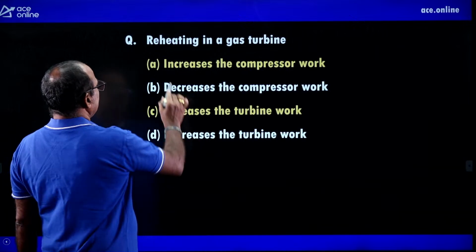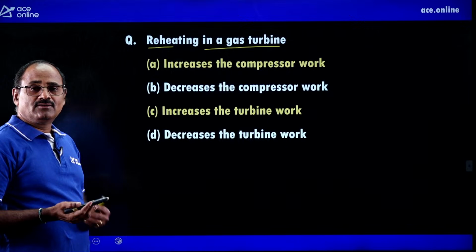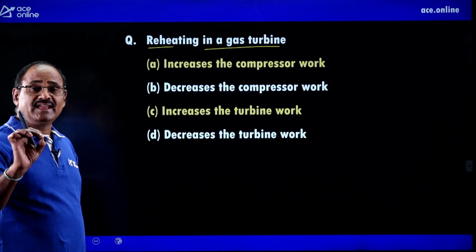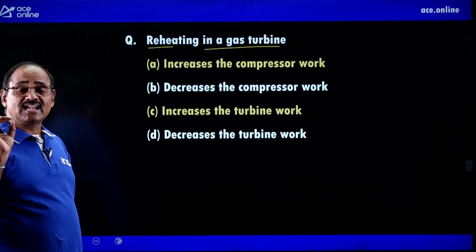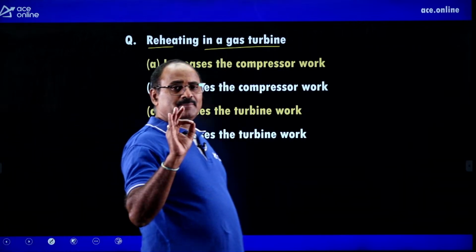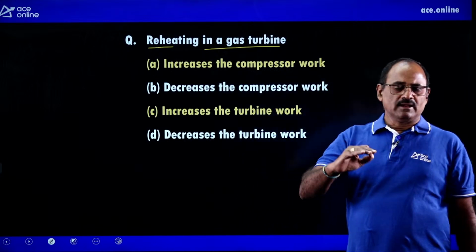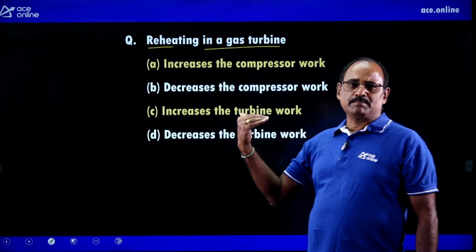Ask like this. Reheating in a gas turbine. For the gas turbine, the main intention of reheating is to increase the turbine work output. Once again, the reheating mechanism is not only used for gas turbine power plants but also for steam turbine power plants.